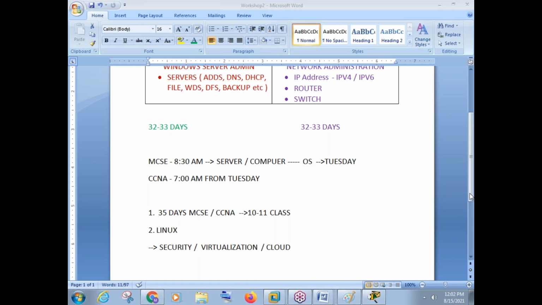Shakil, first, which one do we have to take, MCSE or CCNA? If you want to take them not in parallel, but one after another, which one do we have to consider first, and which second?